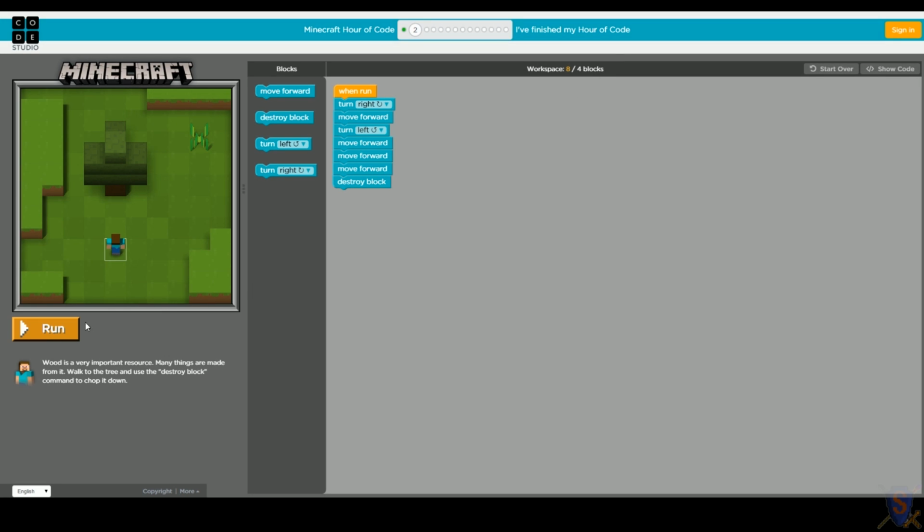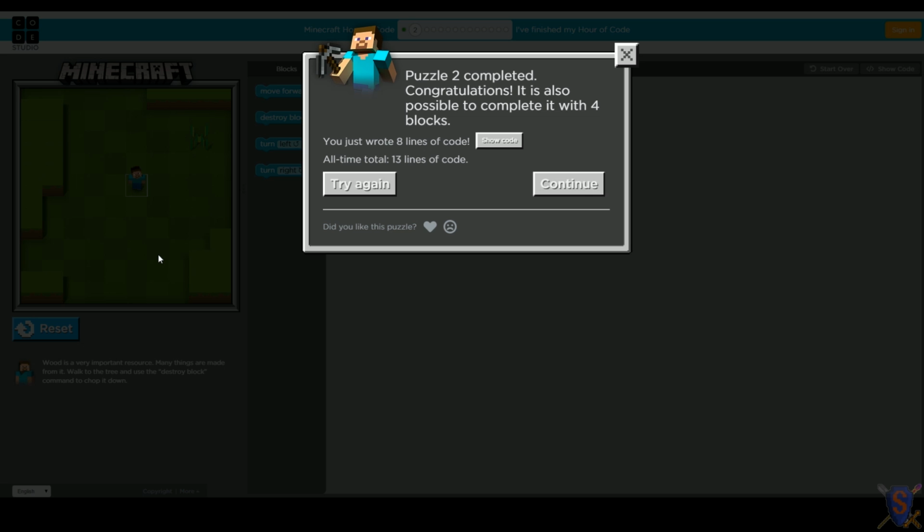All right, so let's restart this. I think we need to turn Steve again. So let's move our destroy block over here for a minute. And if Steve is facing up, we turned right to go this way last time. Let's turn left. So we'll add the turn left block in the middle here. Let's put our destroy block back. And let's run this. All right, so Steve turned right. 1, 2, 3. Yep, turn left. Destroy block. All right, we did it. We got the tree from the right-hand side.